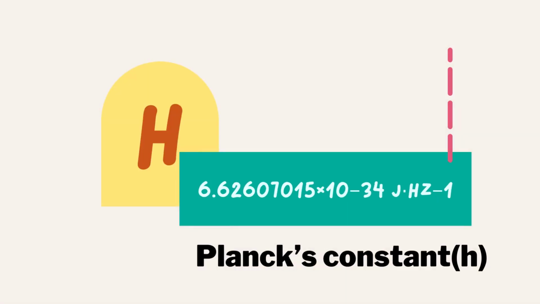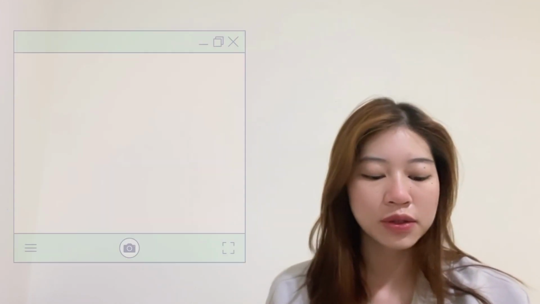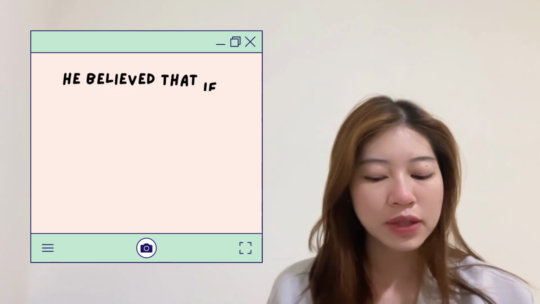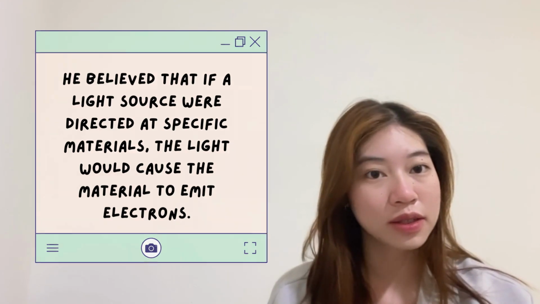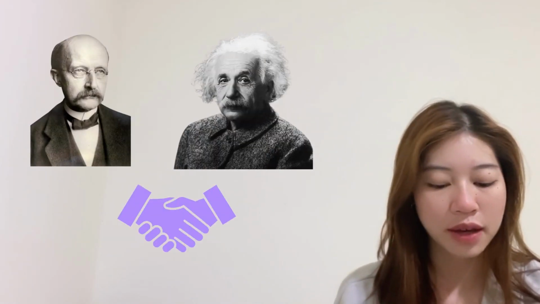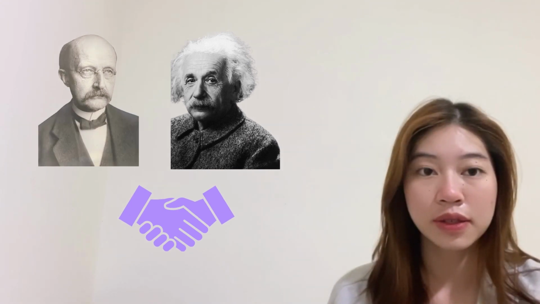The famous German physicist Albert Einstein revised Planck's theory in the year 1905 in order to better explain the photoelectric effect. He believed that if a light source were directed at specific materials, the light would cause the material to emit electrons. In essence, Planck's research helped Einstein realize that discrete energy units called photons, or units of light, exist.